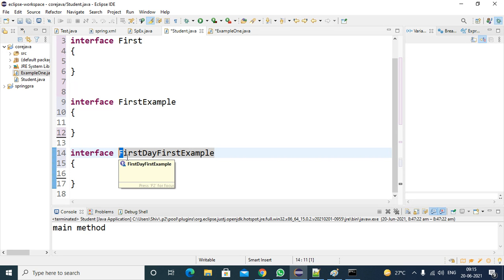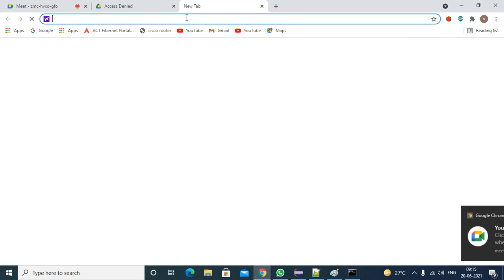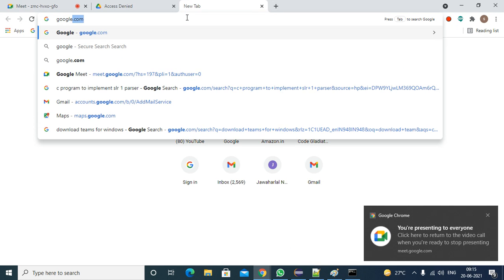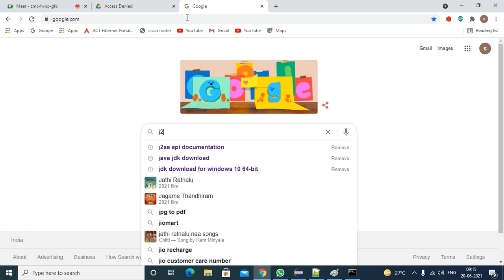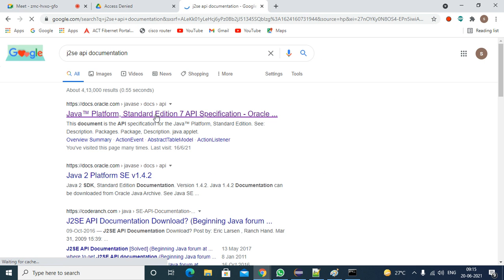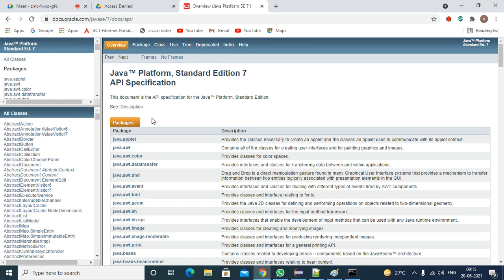If you are following the standards, the naming conventions will be like this. If you have a doubt, I will show you by opening the API documentation. Go to google.com and search for the J2SE API documentation. Open any class, any interface, any exception, any error, that is your wish. I am opening some class.